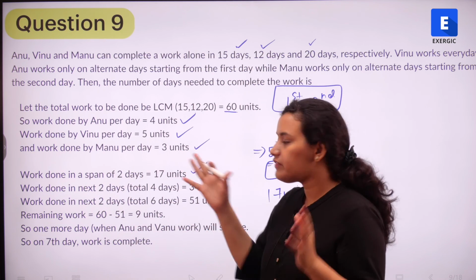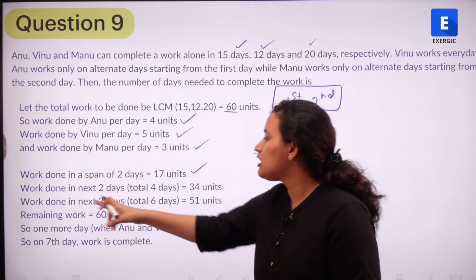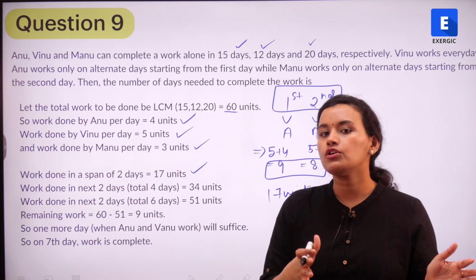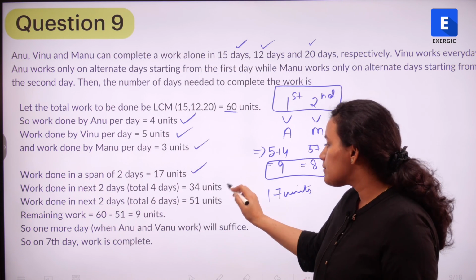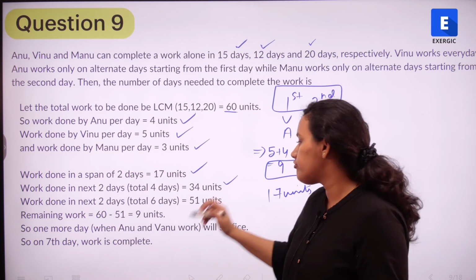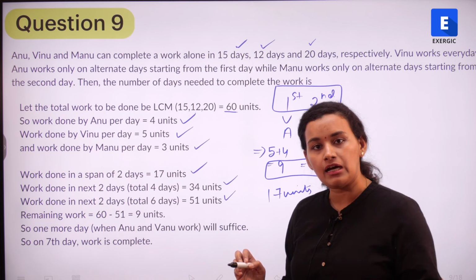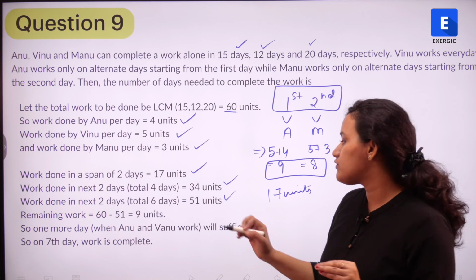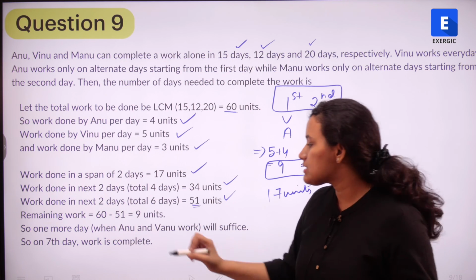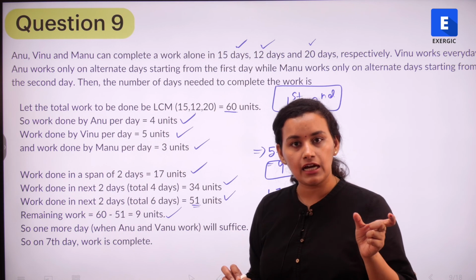So if in the first 2 days 17 units have been done, in the next 2 days another 17 units will be done. So total units done is 34 units. Similarly, the next 2 days 34 plus 17, 51 units of work will be done. So in the span of 6 days, 51 units of work has been done. Total 60. So remaining is 9 units only.